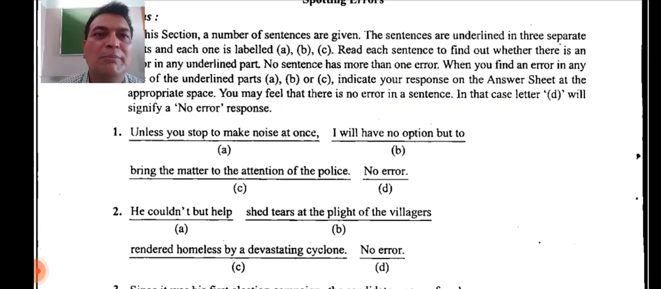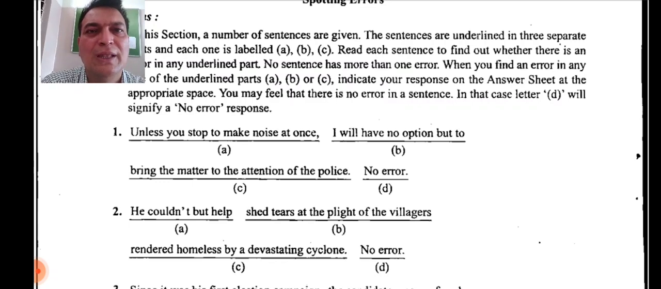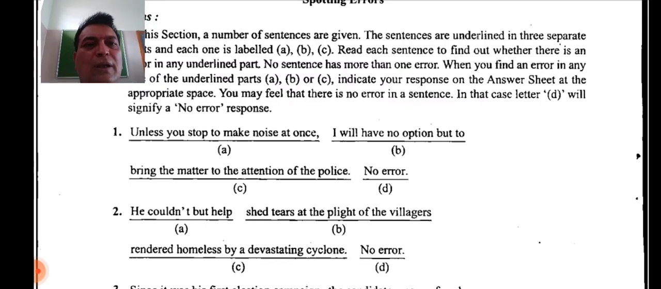Unless you stop making noise. I hope it's clear to you. Whenever we use verbs like stop, start, avoid, making noise, we use ing forms. I hope it's clear to you now. So that's why there is an error in the part A. Let's move on to the second now.